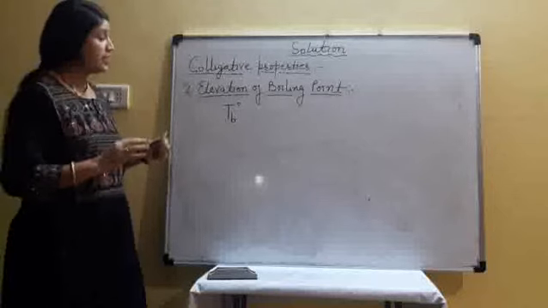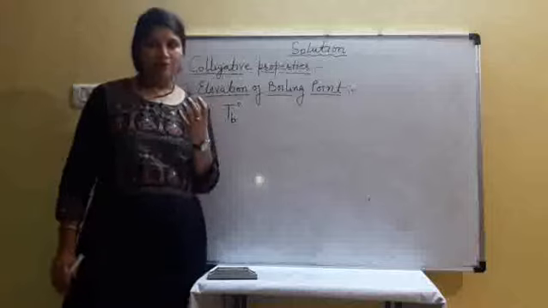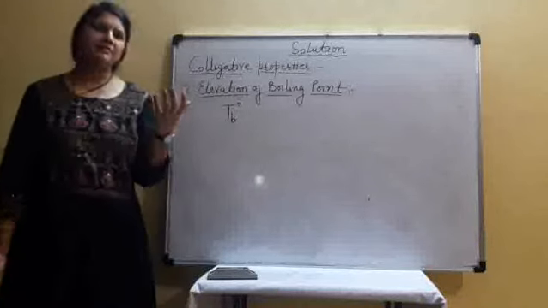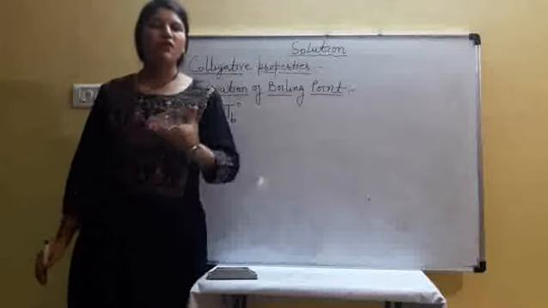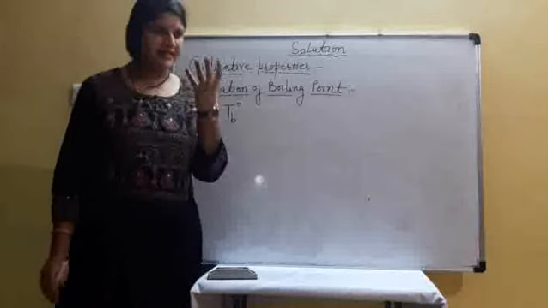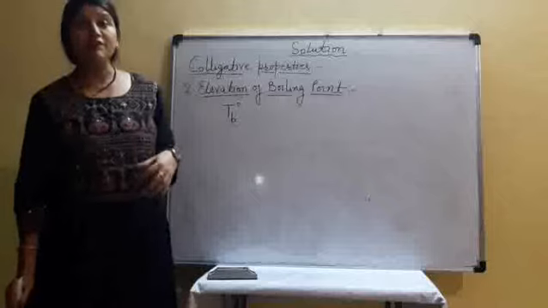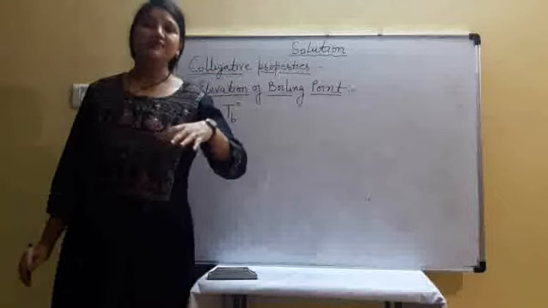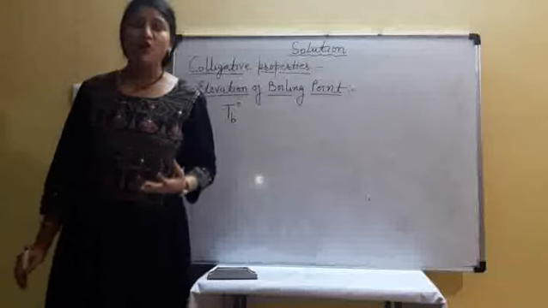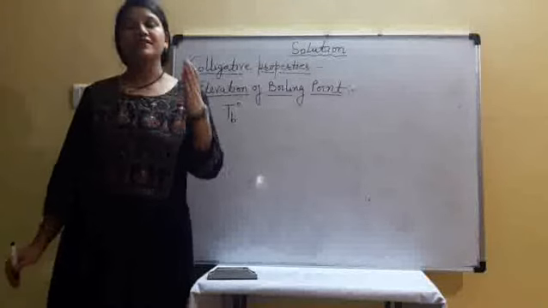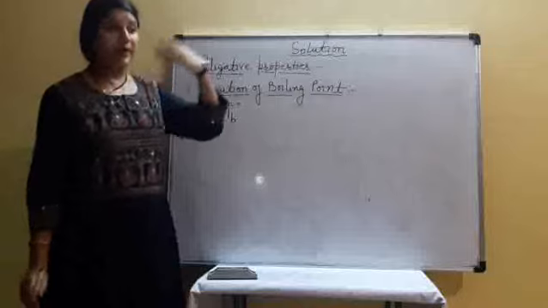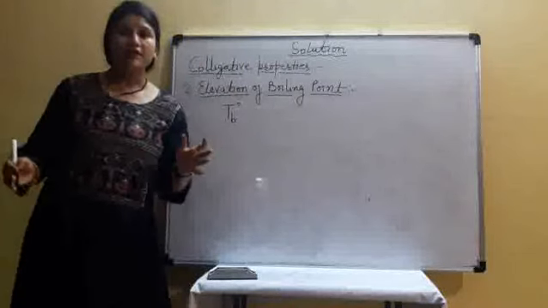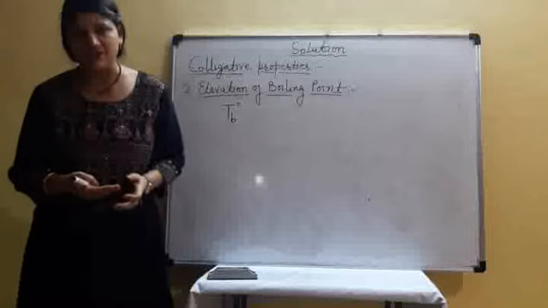Is it clear? Suppose our pure liquid boils at a particular temperature. Take the example of water. Water boils at 100 degrees Celsius in pure form. But when we add solute to this water, its boiling point increases because the solution's vapor pressure decreases. To make the vapor pressure equal to the surrounding pressure, we boil at a higher temperature.